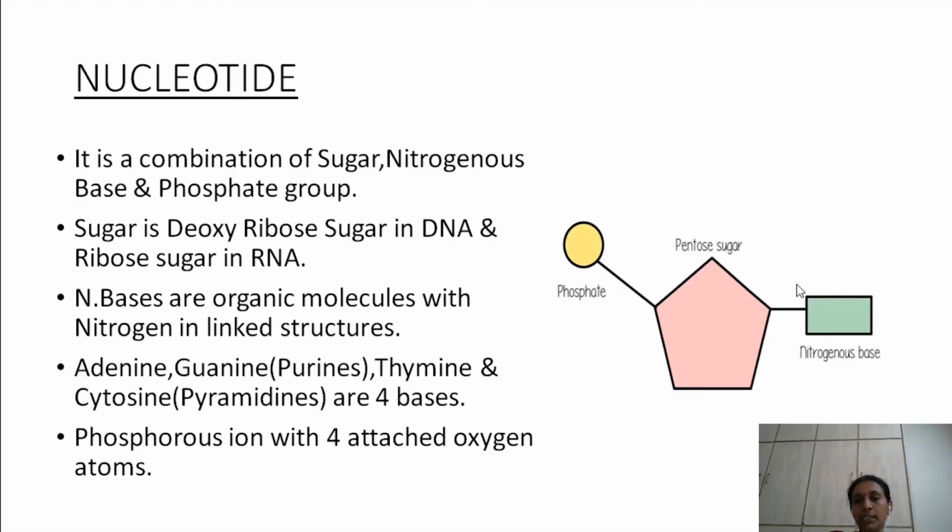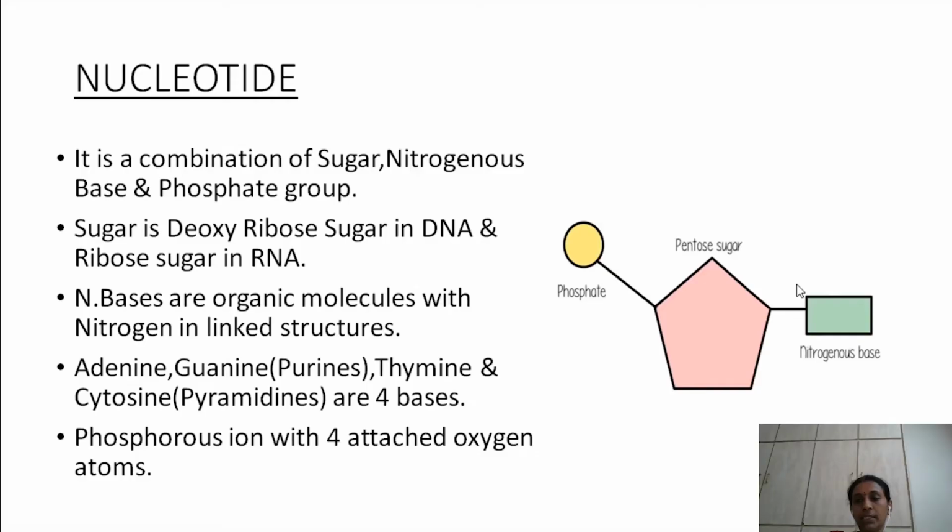Then the third component is a phosphate group. This is nothing but a phosphorus ion with 4 attached oxygen atoms to it. So these 3 are the components that are present in the structure of a nucleotide. So a nucleotide is made up of pentose sugar, nitrogenous base and a phosphate group.